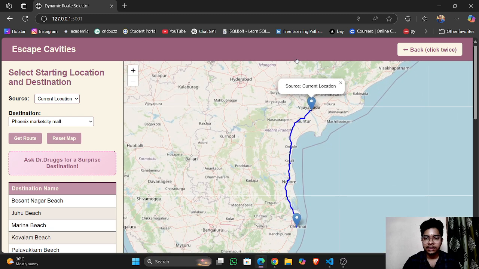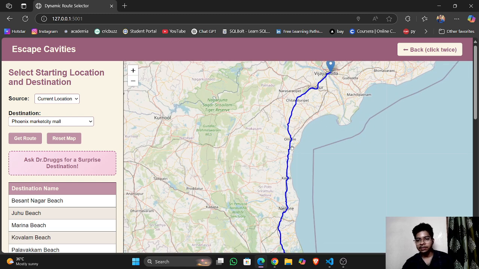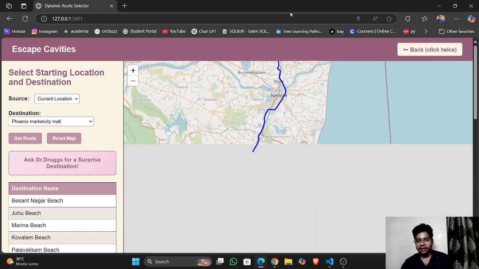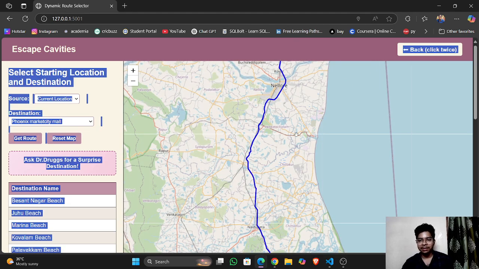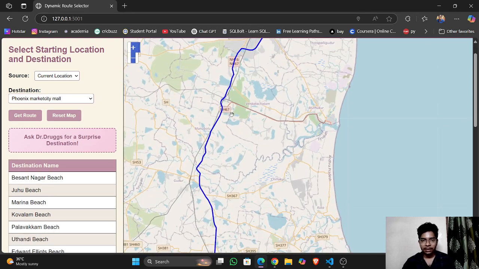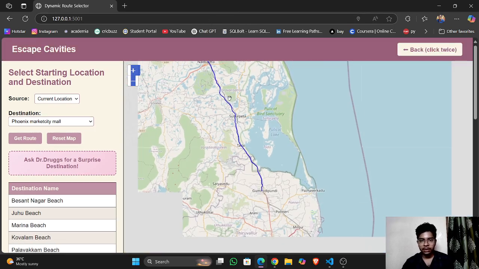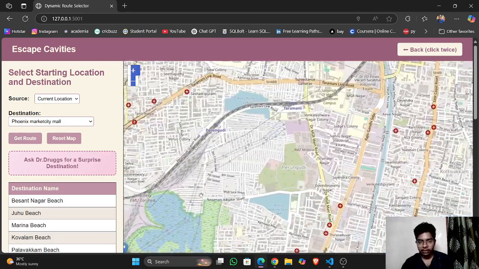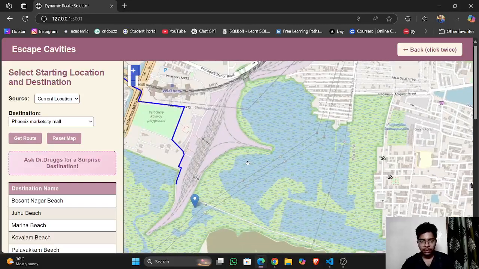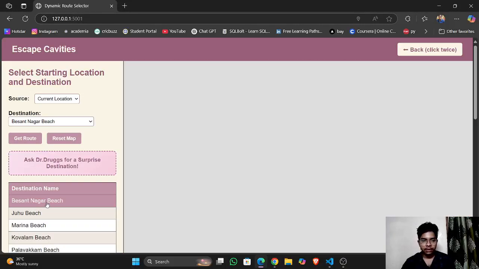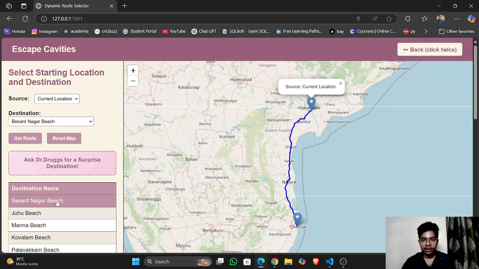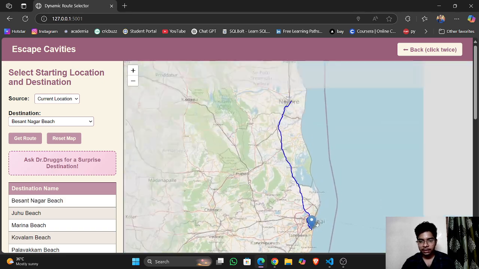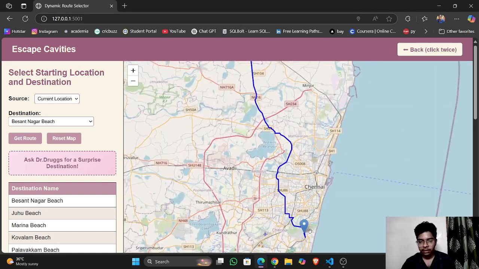Nice, it is giving me the route. Currently I'm in my hometown and it is giving me the exact optimal route where I can reach. Nice. And we can even manually select this.